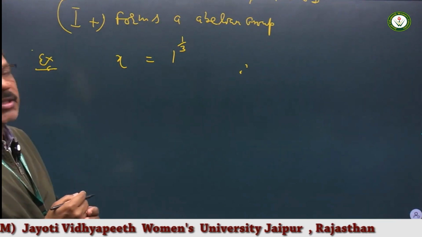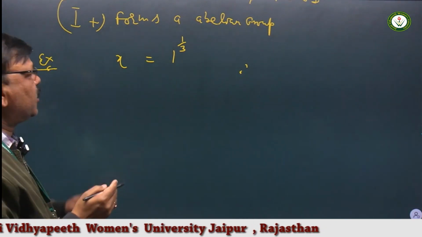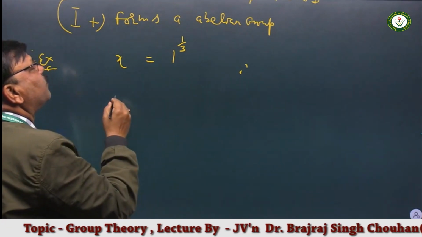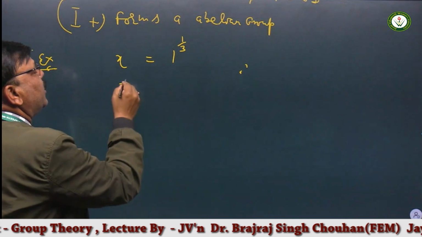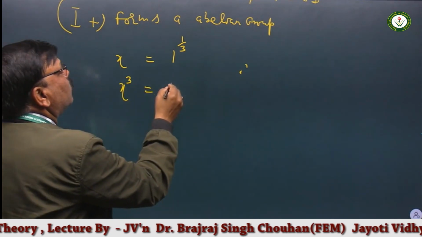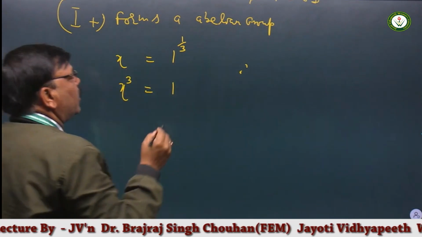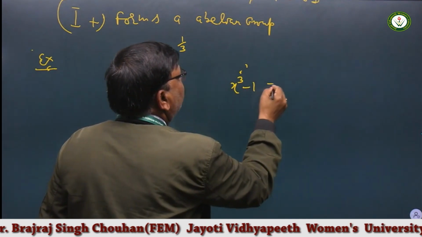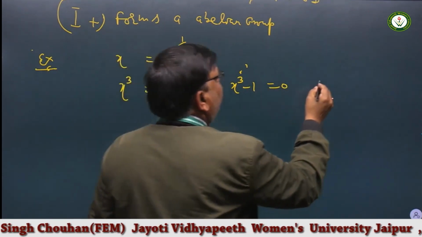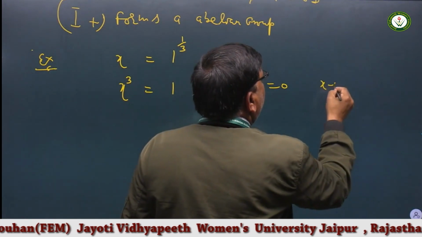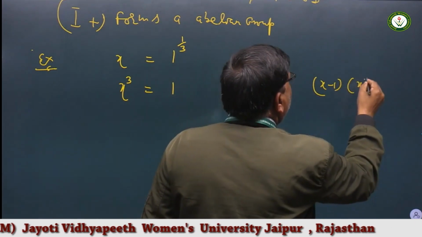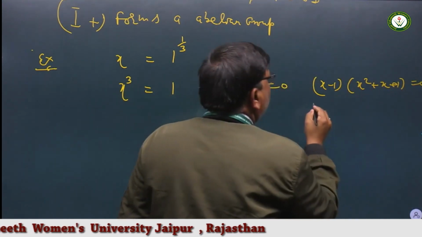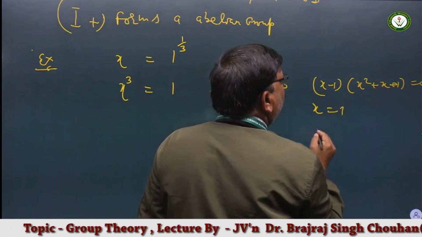So this equation can be expressed in the form, when we cube both sides, x cube is equal to 1. The equation is solved by x cube minus 1 is equal to 0. After factorizing this, (x minus 1)(x square plus x plus 1) is equal to 0. So the first root is x is equal to 1.